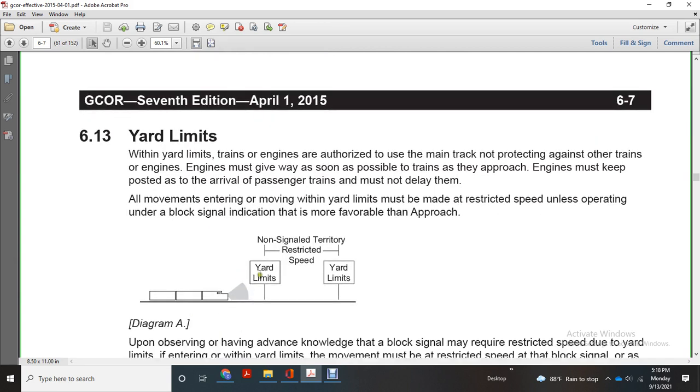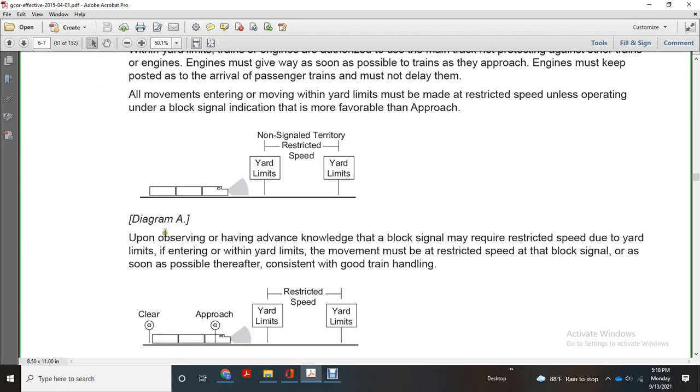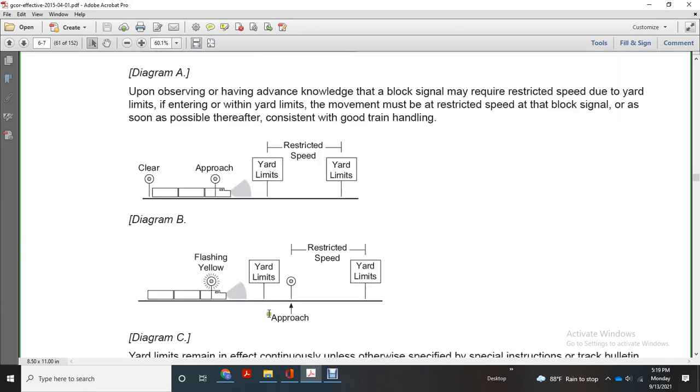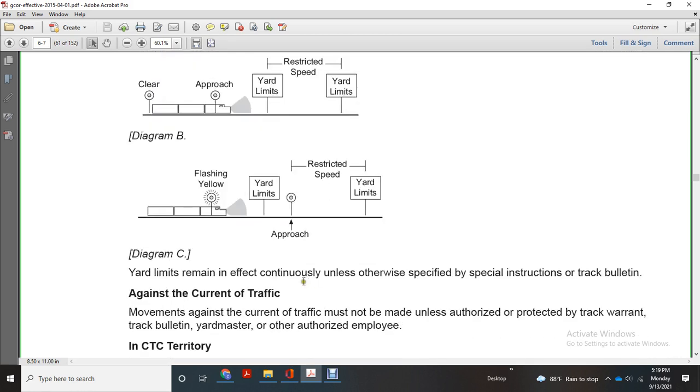Show the diagram A with the yard limit on single track, restricted speed limits in the yard. Upon observing the signal, get advanced knowledge of the block system, which may require restricted speed due to the yard limit. If entering within the yard limits, the movement must be at restricted speed at the block signal, or as soon as possible thereafter, consistent with good train handling. Clear and approach in yard limits is restricted speed. Flashing yellow light, yellow yard lights: approach and restricted speed. Yard limits remain in effect continuously unless specified otherwise by special instruction or track bulletin.